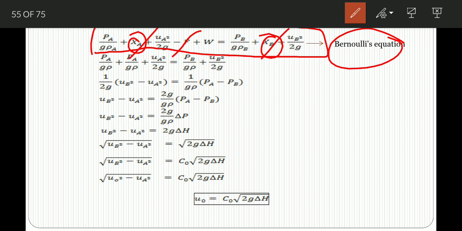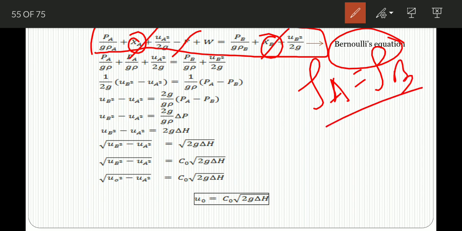As the liquid is incompressible, the density remains the same, therefore rho A and rho B are the same, so we can write rho only. Now no work is done, so therefore W is also 0.